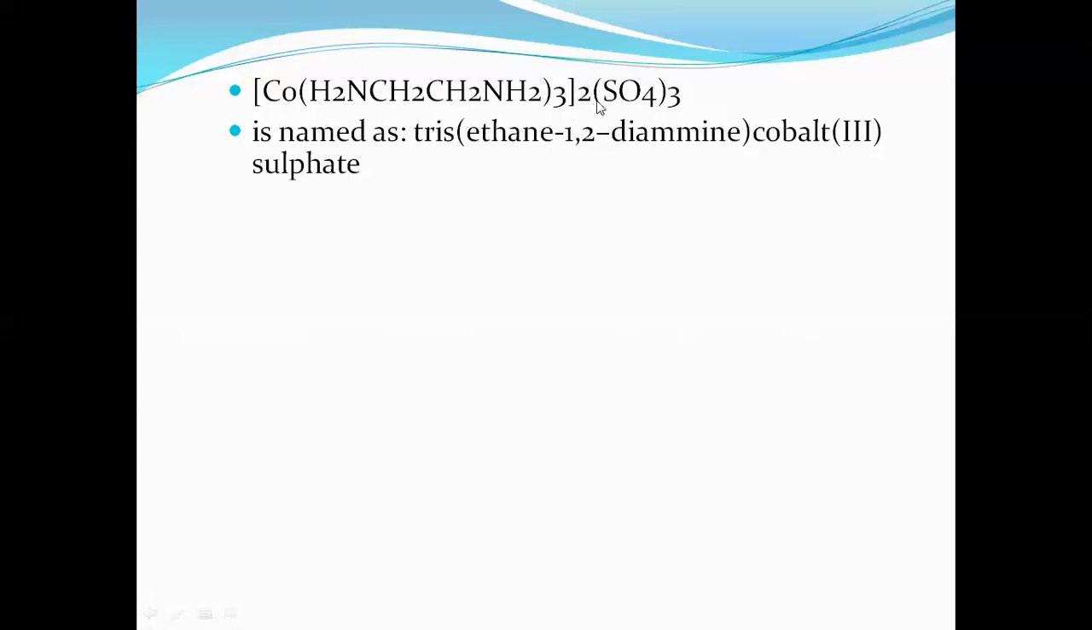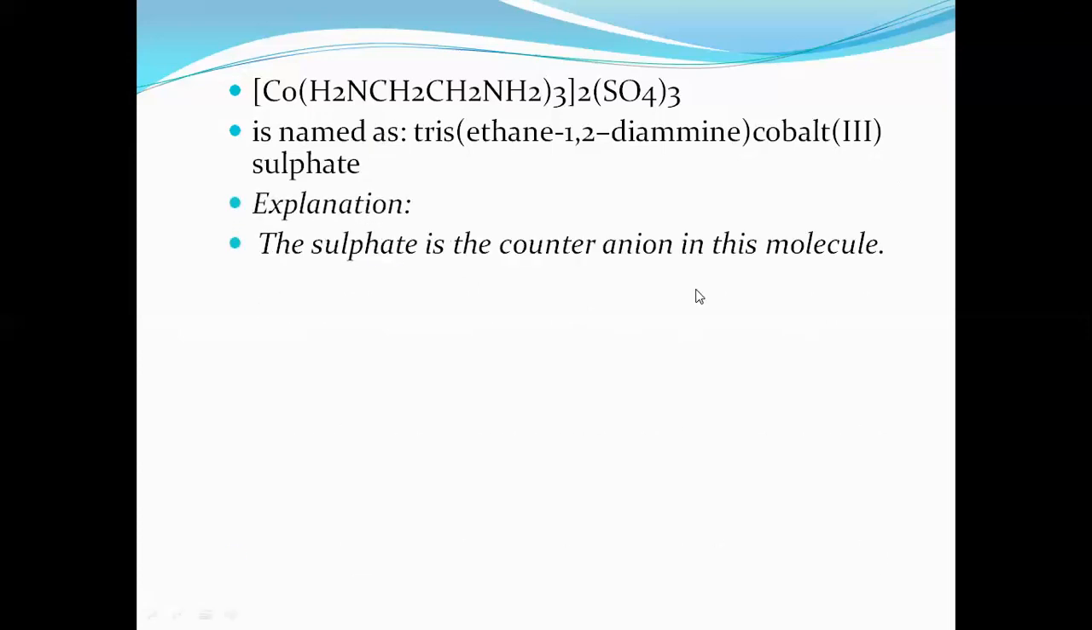There are two cobalts there. Therefore, it is 2x. 2x plus 0 is equal to sulfate, you know the charge is minus 2. Minus 2 into 3 is minus 6. Therefore, 2x minus 6, so x is equal to 3. Hence, cobalt 3. And as already said, sulfate is a counterion named as such. We just explained how to use it.